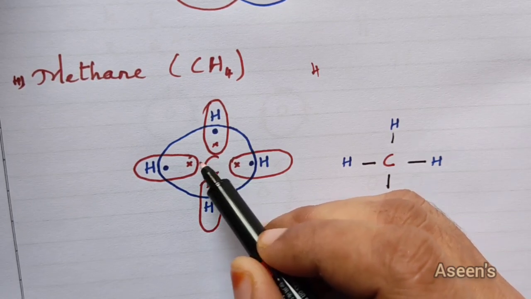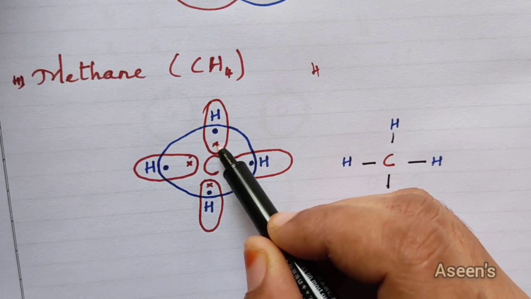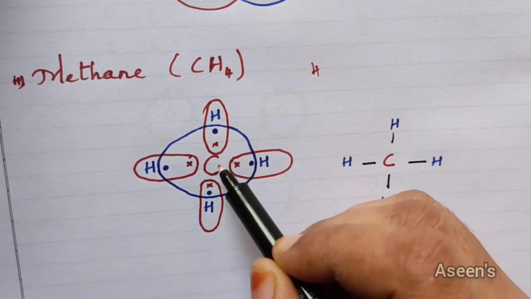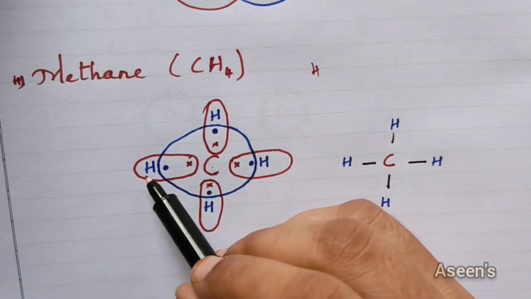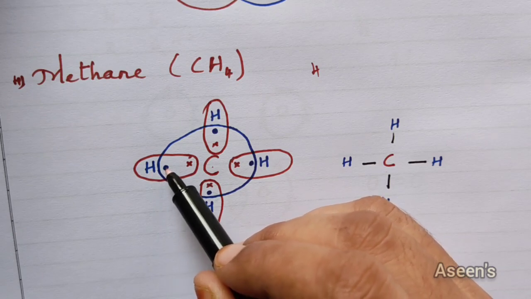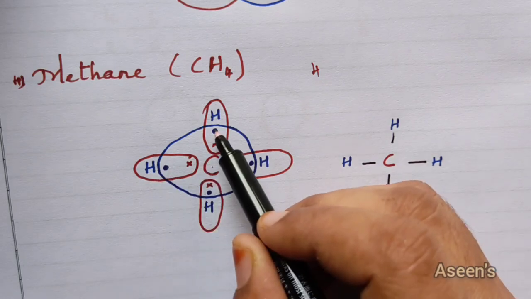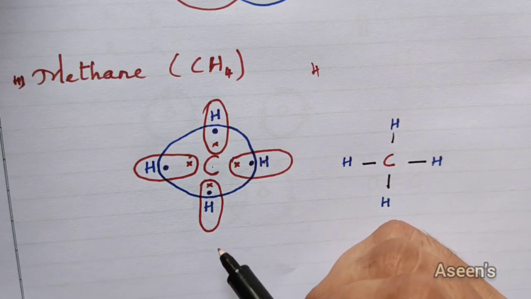this is my carbon, and these 4, 1, 2, 3 and 4, the red colored X's I have drawn, are the electrons of carbon, whereas wherever you can see H along with a dot, this dot is the electron which belongs to hydrogen. Same goes for here, same goes here, and same goes here.